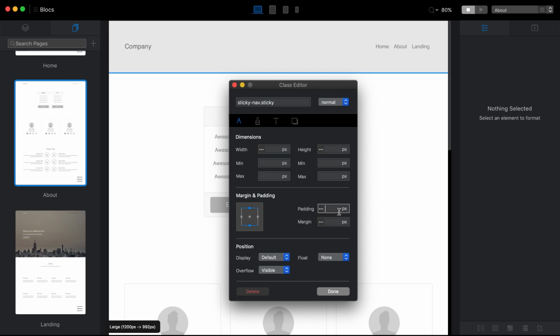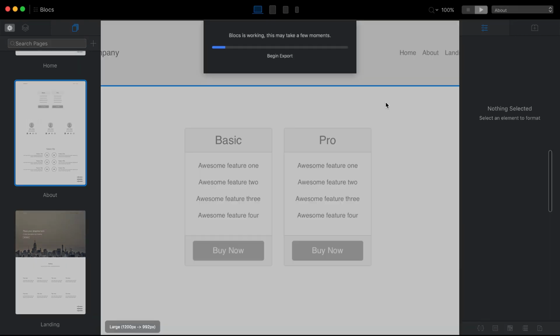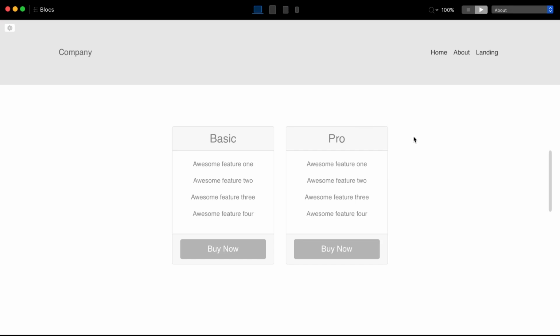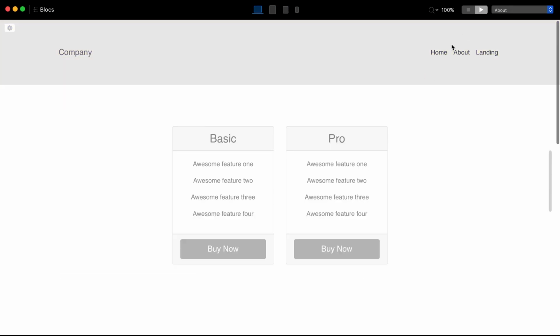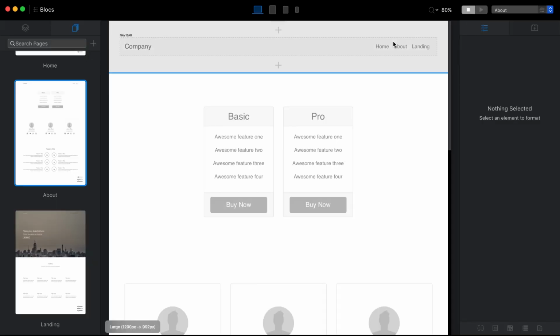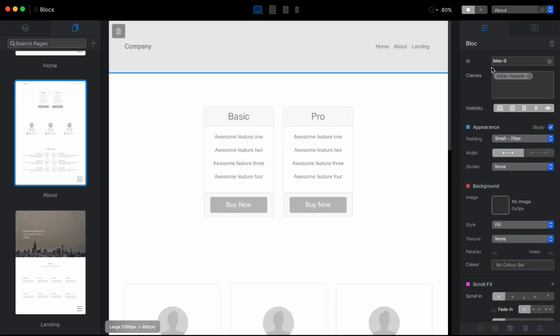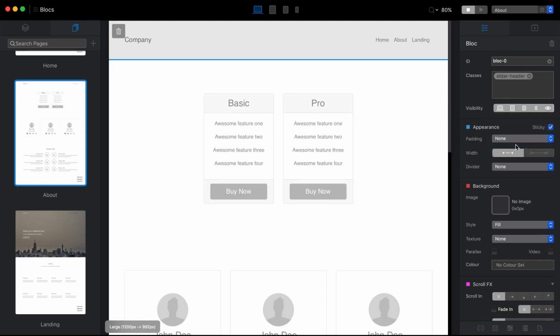Let's make this one 10 pixels of padding on both top and bottom. So now when I go to preview mode and I start to scroll this page, you can see that this navigation gets smaller. And at the moment it's huge because in addition to this padding, we are adding these custom classes. It also has the 20 pixels padding applied by default in the sidebar. So I will get rid of that.